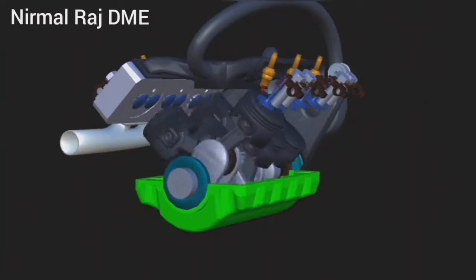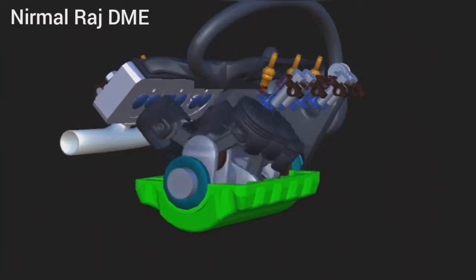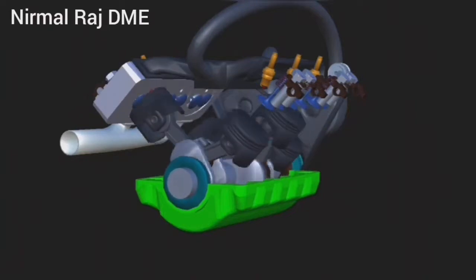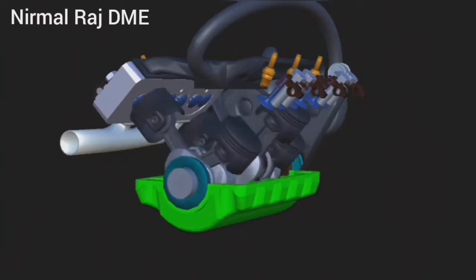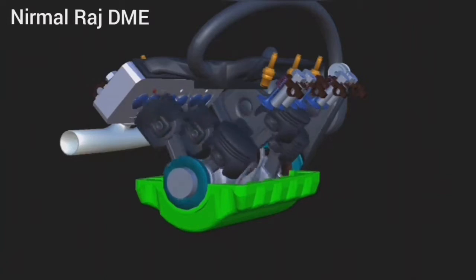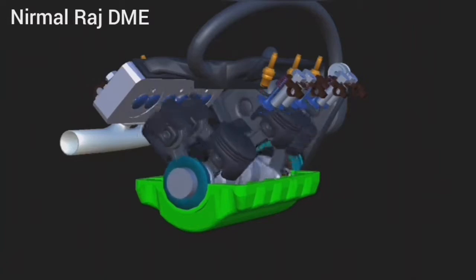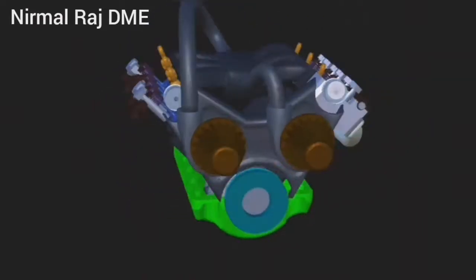Oil pan. The oil pan is attached to the bottom of the engine. It's a reservoir for oil that gets pumped throughout the engine to lubricate, clean, and cool moving parts. Timing gear. The timing gear is connected by a chain, gears, or a belt to the crankshaft at one end and the camshaft at the other. The crankshaft drives the camshaft and the gear train controls valve timing in an internal combustion engine.